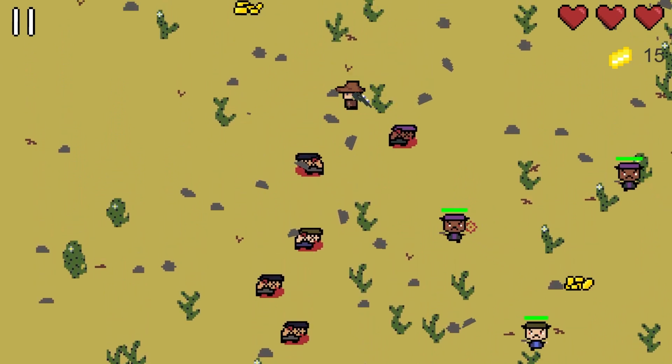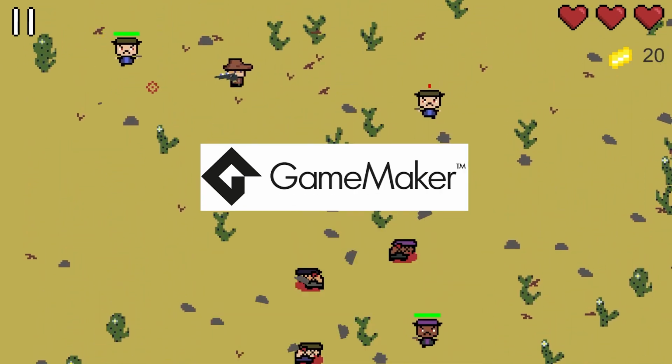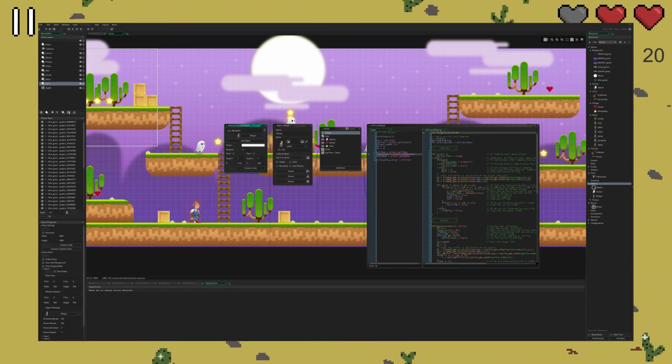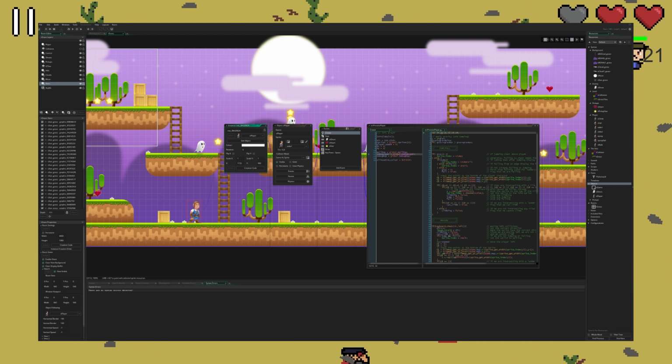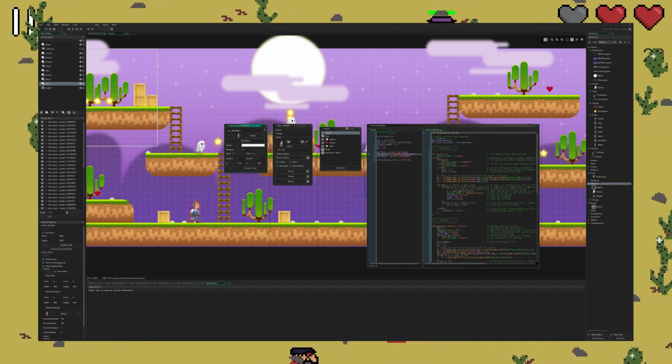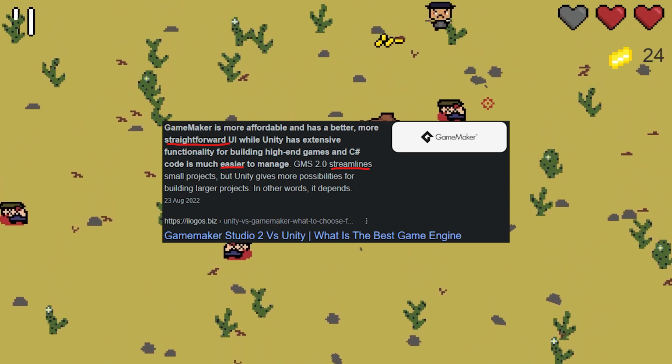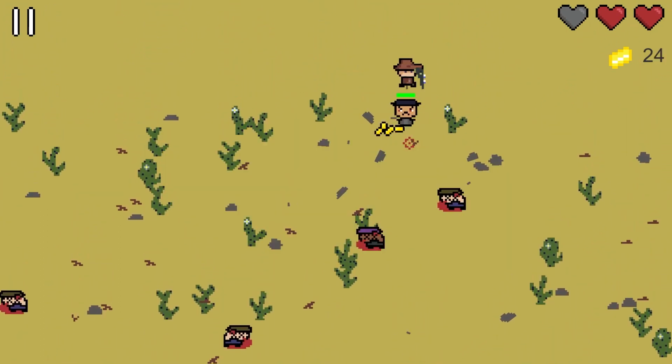I also researched and trialed game engines such as GameMaker and Pico 8. GameMaker was ruled out because I wasn't personally a fan of the workflow. The modular design felt a little daunting to me, as well as using Lua, a language I definitely wasn't familiar with. From my research, I also did find it to be a little more simple than Unity, which I knew might serve to speed up the workflow a little, but personally, I knew I could handle Unity, so I decided to go with that instead.